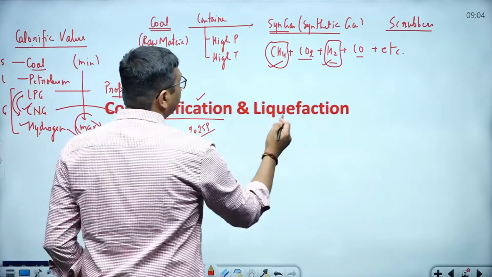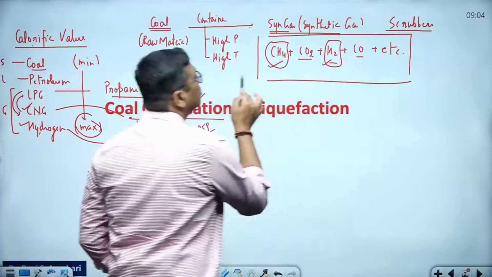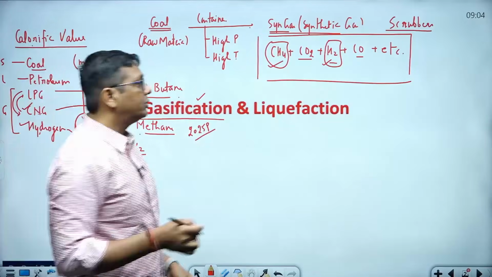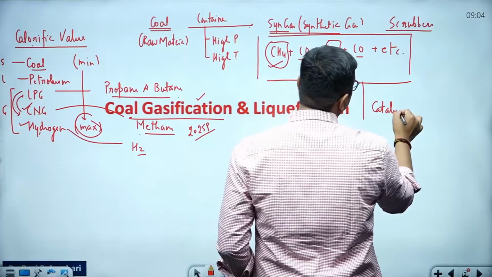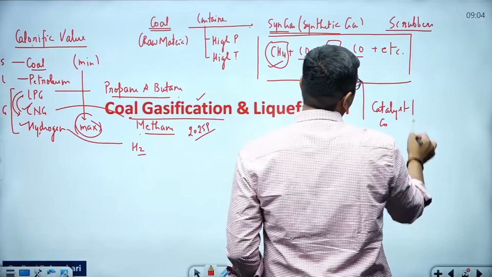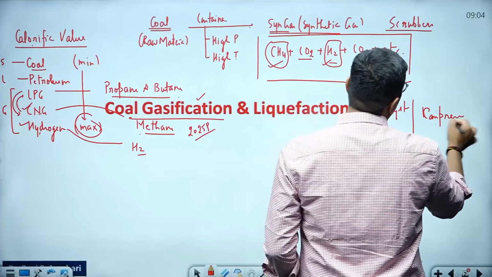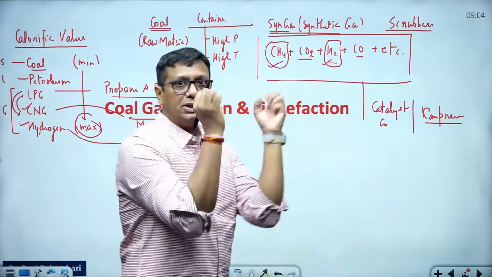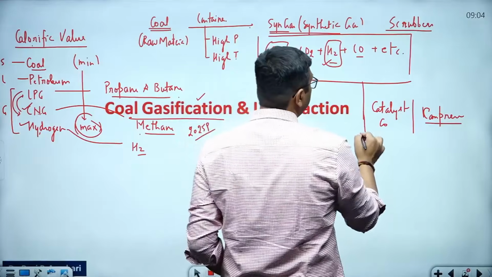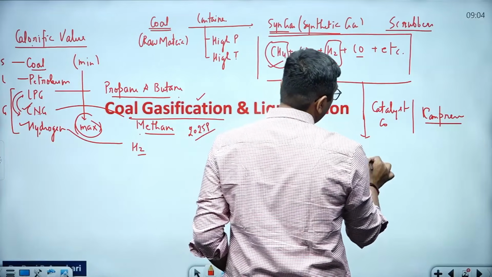And what about liquefaction? The gases that are produced, you keep them in the presence of a catalyst, cobalt and some extra catalyst, and compress them. Finally they will become petrol or gasoline, and even diesel.